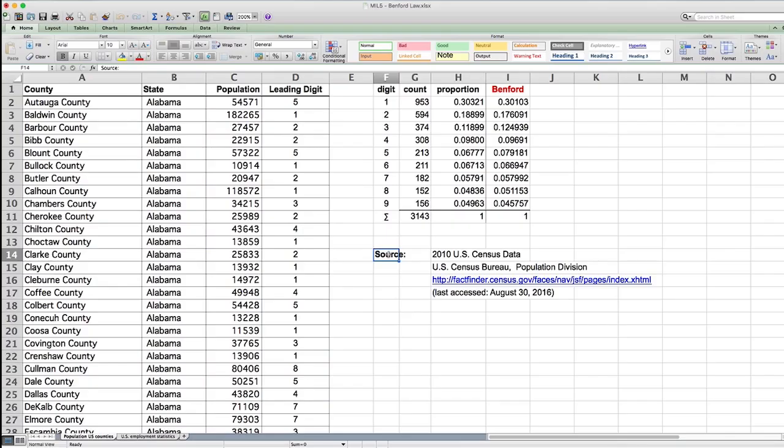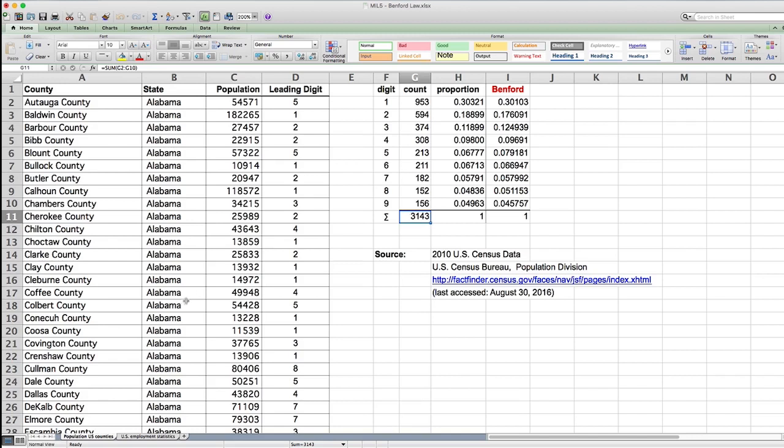Here we are in our spreadsheet. The first data set reports US Census data from the year 2010, when the United States counted the number of people residing in its various counties. The United States is divided into 3,143 counties.